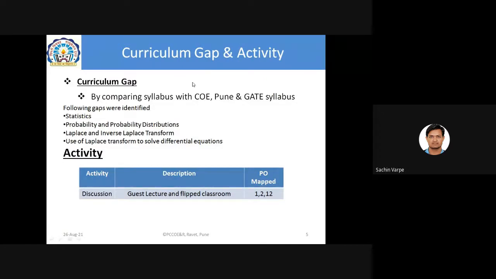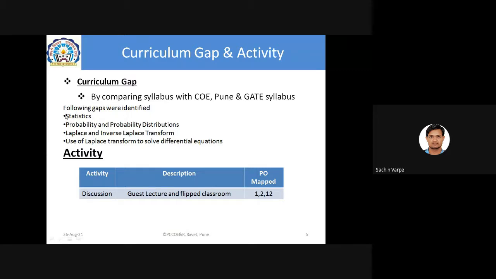When I compared our SPPU syllabus with the syllabus of COEP, College of Engineering Pune, and the GATE Forum syllabus, I found these gaps. These topics were not included in your syllabus, but they are important for GATE preparation: statistics, probability and distributions, Laplace transforms, and related concepts like inverse Laplace and the application of Laplace to solve differential equations.